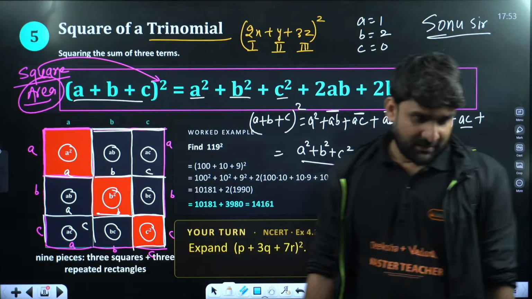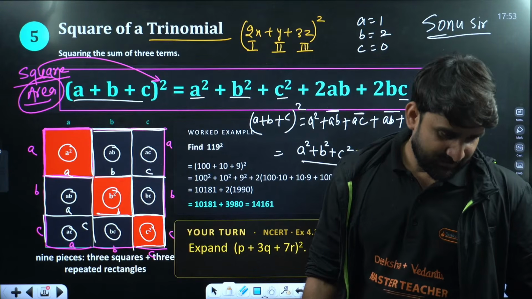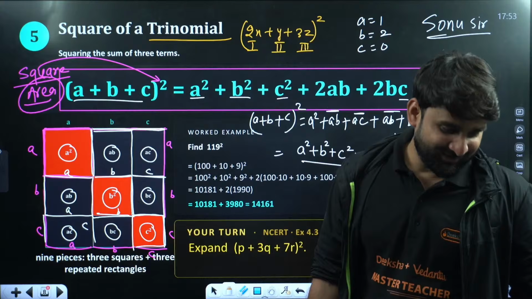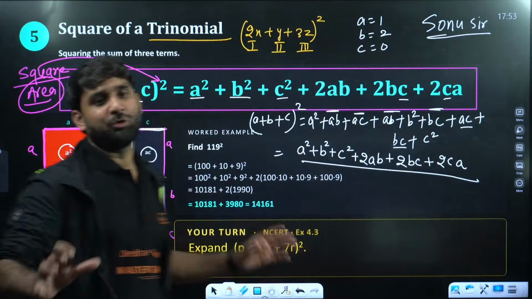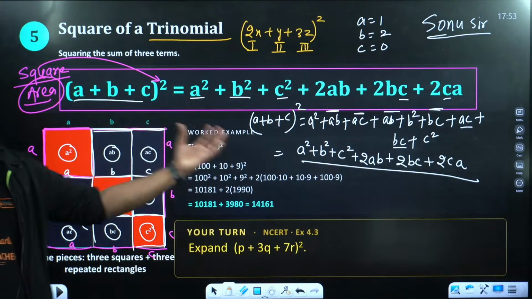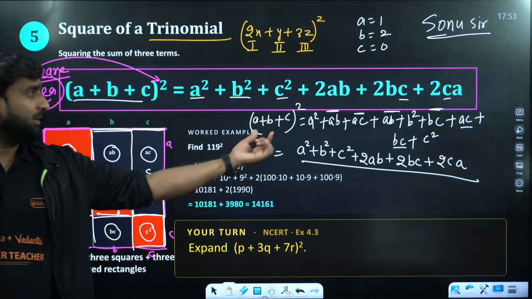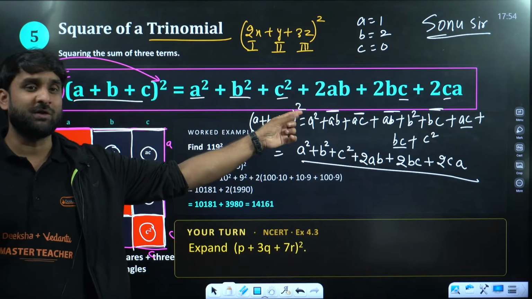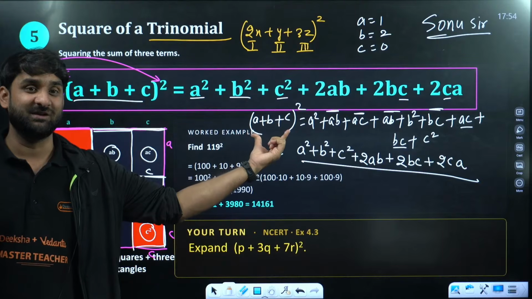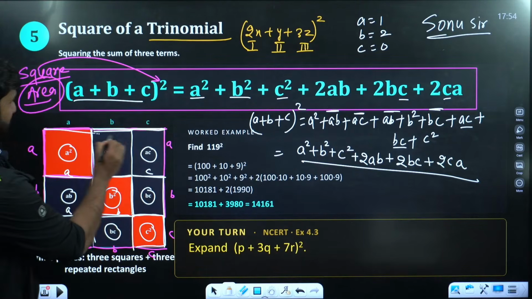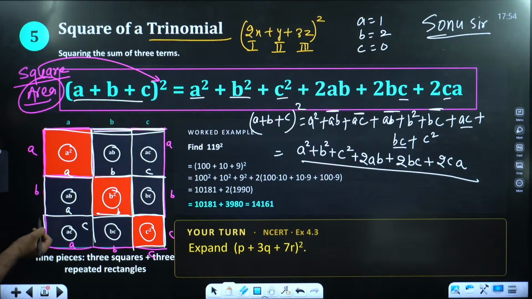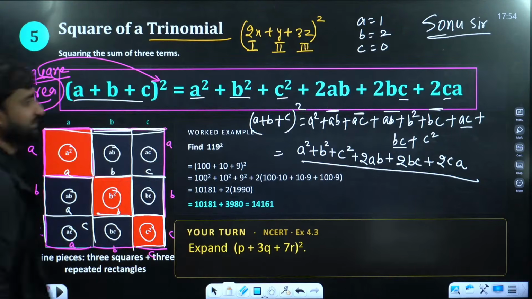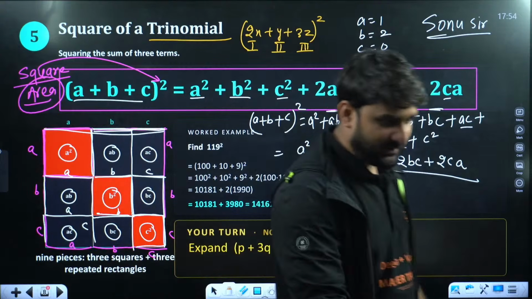Okay. Yeah, hi everyone. Again, hello to all. Is it clear to all how to derive A plus B plus C whole square? To find A plus B plus C whole square, we required a square of side A plus B plus C. So I have made a square of side A plus B plus C. This is the entire square. And the area of this entire square will be equal to the sum of these 9 portions. So doing the basic maths, we can get the answer.